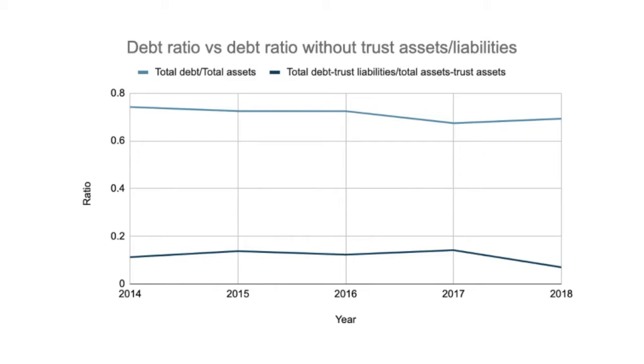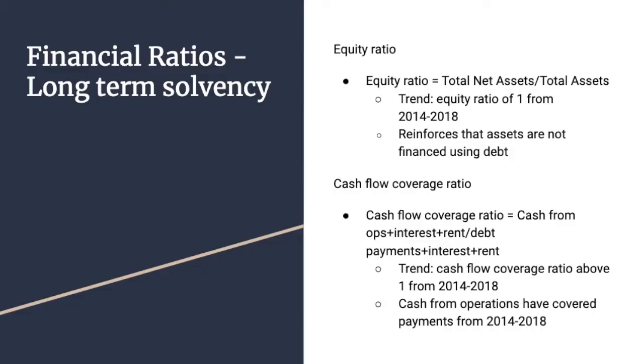So we subtracted this out of the debt ratio, and we found that they actually have a very healthy debt ratio. This tells us that their assets are not being financed using debt. We checked this with the equity ratio. They have an equity ratio of 1 from 2014 to 2018, which reinforces the idea that their assets are not being financed using debt.